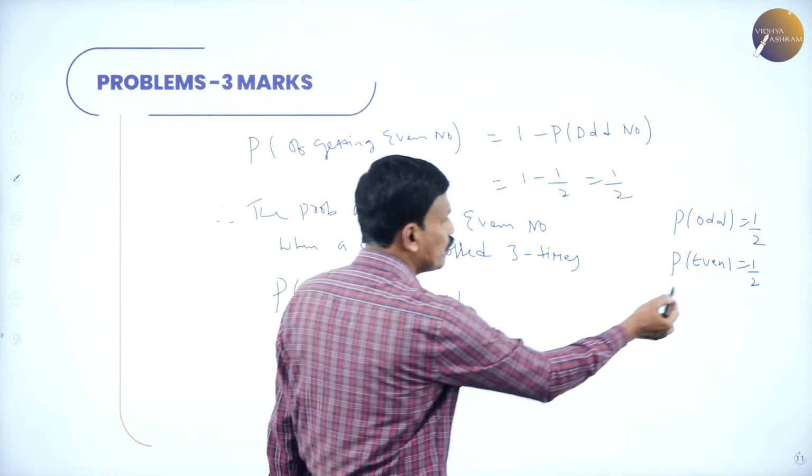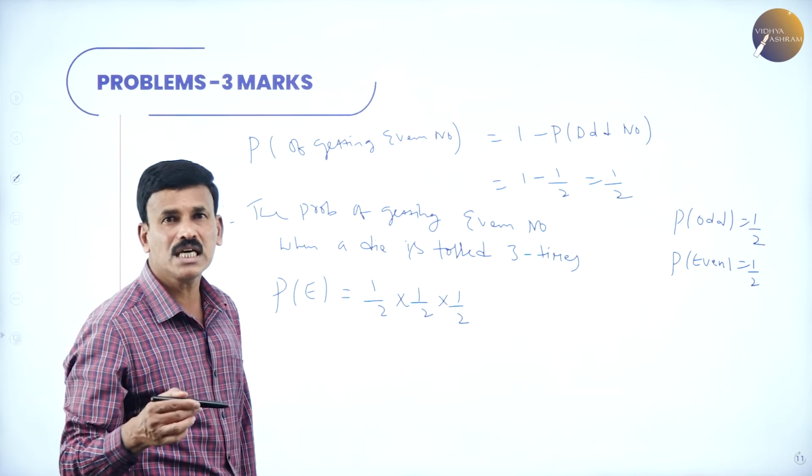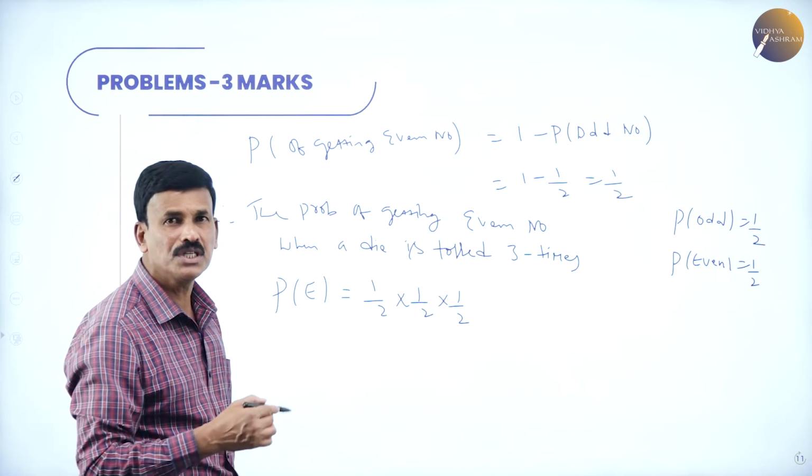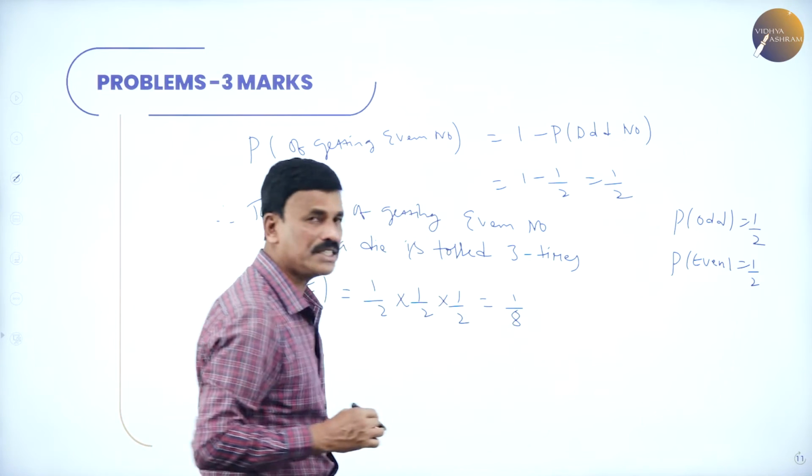At once, the probability of getting an even number is 1 by 2. So, if you toss a die 3 times, the probability is 1 by 2 into 1 by 2 into 1 by 2, that's equal to 1 by 8.